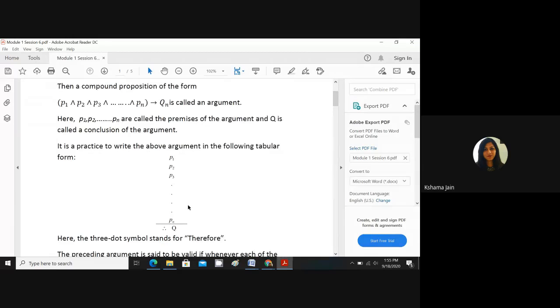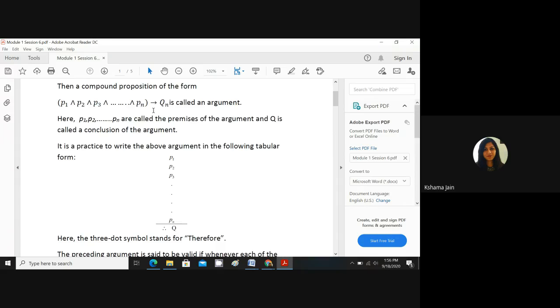Now I will tell you the difference between a conditional and a valid argument. Conditional means, if I say P conditional Q, if P then Q, P implies Q. Okay, so if P is true, then Q may be true or false, right? There was nothing fixed. If you remember the conditional connective and make a truth table, whatever P is, true or false, Q could also be true or false. If P was true, Q could be true or false. So that was a conditional statement.